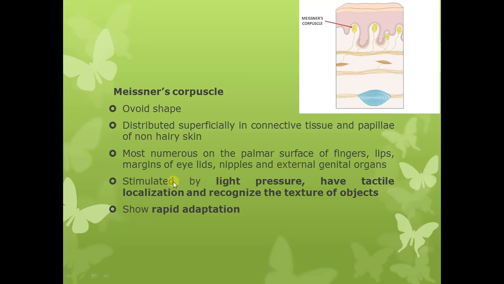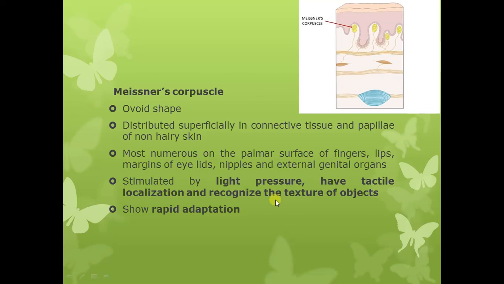Meissner's corpuscles are stimulated by mechanical stimuli like light pressure. They have a well-developed tactile localization and they can also recognize the texture of objects.